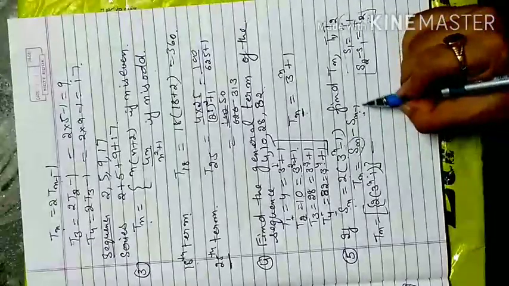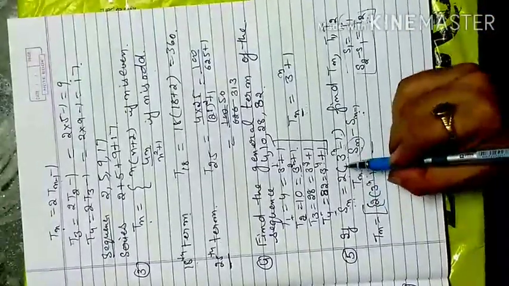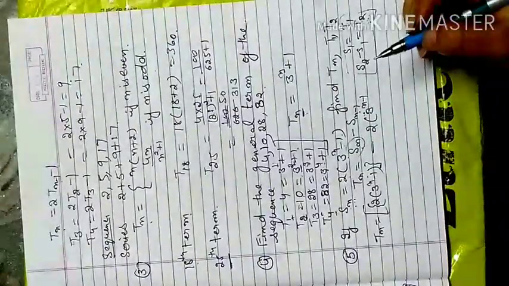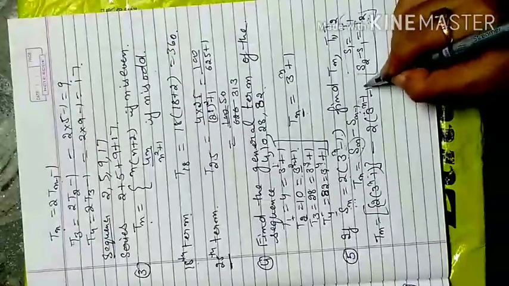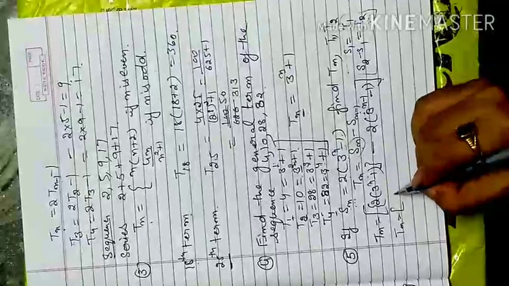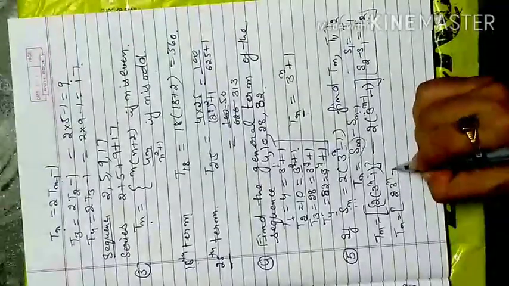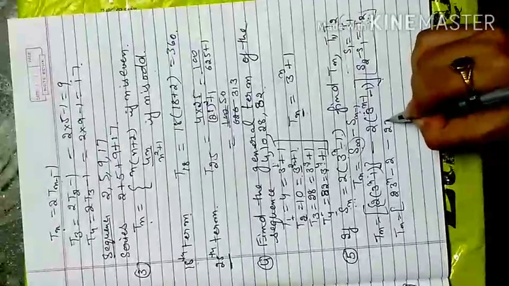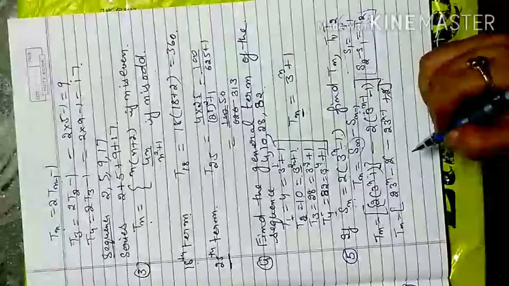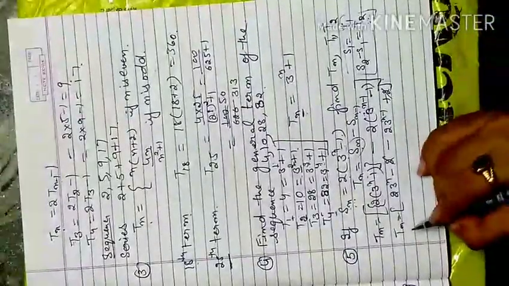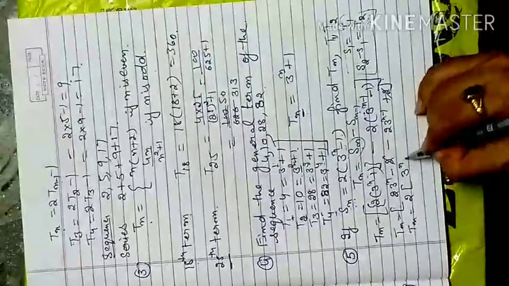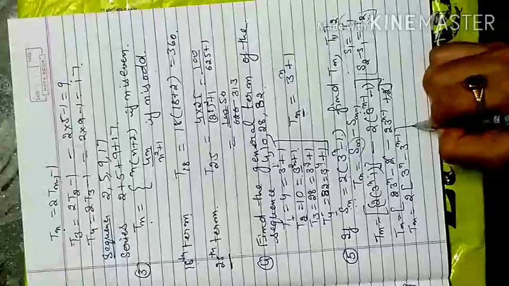Now in place of n, there is an Sn minus 1. So how will this formula be written? 2 into 3 raised to power n minus 1, minus 1. Only in place of n, n minus 1 will be taken, then minus 1. So now when you open this one, you will get 2 into 3 raised to power n, minus 2 into 3 raised to power n minus 1, then plus 2. So this 2 will be cancelled. Ultimately what is left, if you take 2 common from both sides, is 3 raised to power n minus 3 raised to power n minus 1.